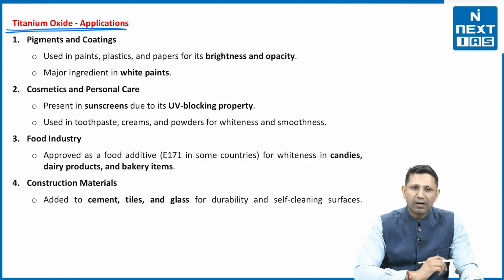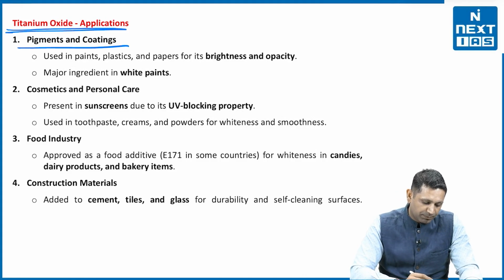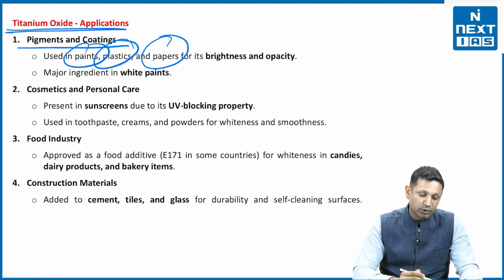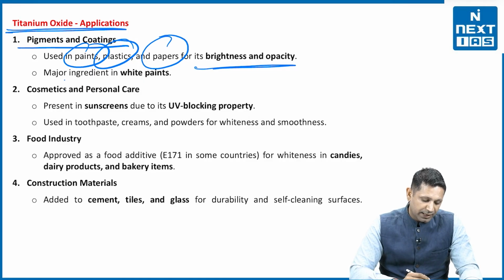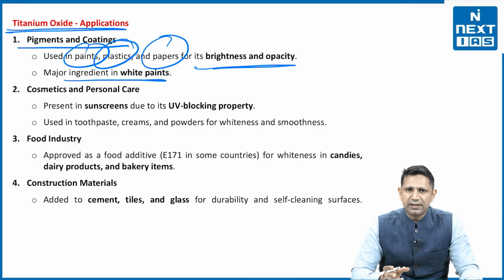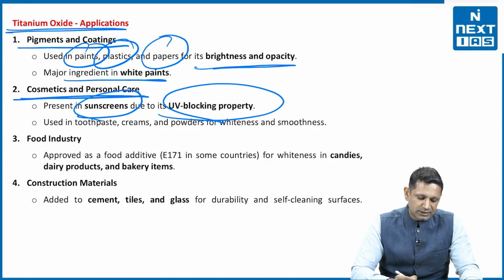So this titanium dioxide is used in multiple things. For example, in pigments, in coatings, paints में use होता है. It is used in plastics. It is used in paper, and it is bright and opaque. That's why it is being used. Then it is also a major ingredient of white paint. Next is cosmetics and personal care. It is present in sunscreens and has ultraviolet blocking properties.